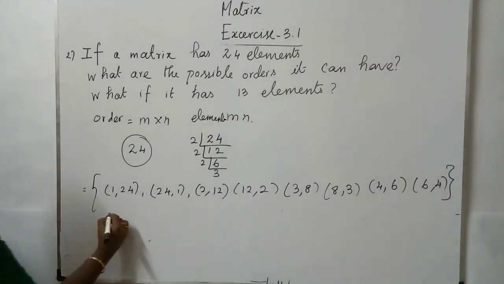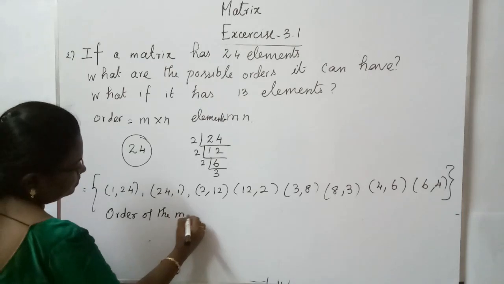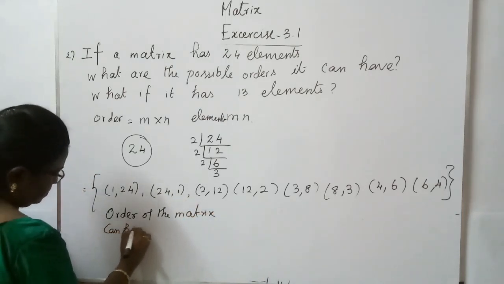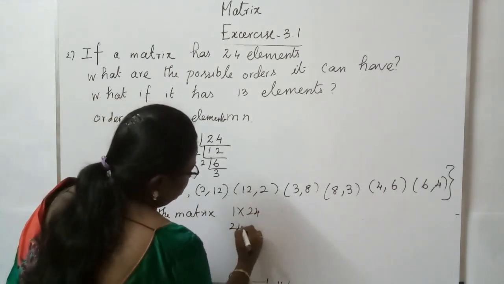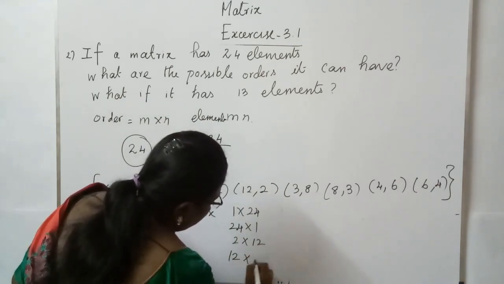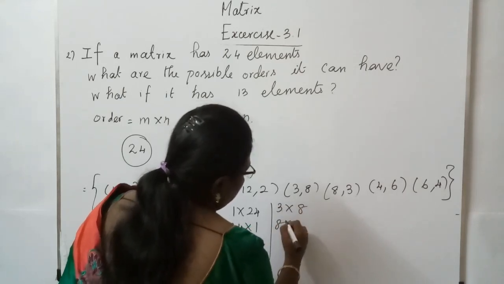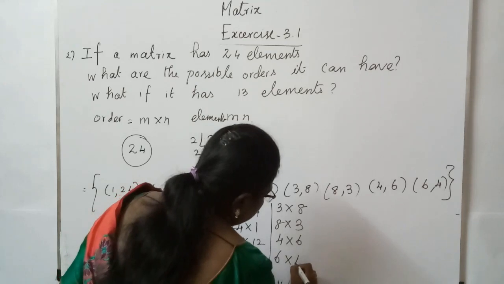So the order of the matrix can be 1 cross 24, 24 cross 1, 2 cross 12, 12 cross 2, 3 cross 8, 8 cross 3, 4 cross 6, and 6 cross 4.